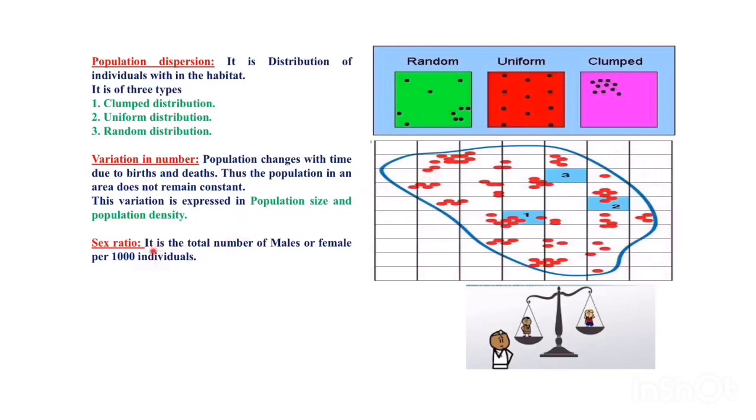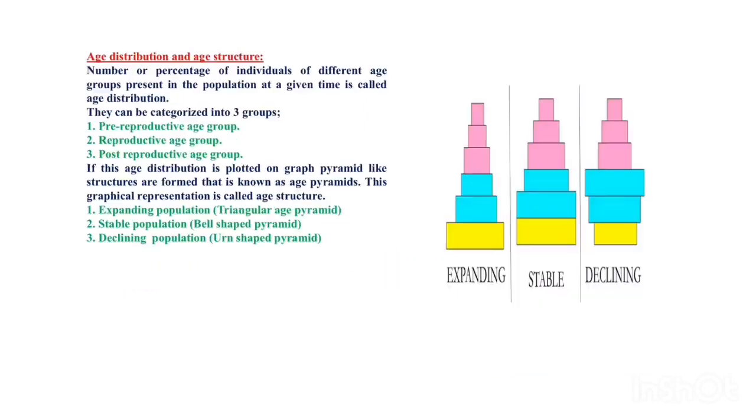Next one is sex ratio. It is the total number of males and females per 1000 individuals. For every 1000 individuals, how many males and females are present? This is known as sex ratio.